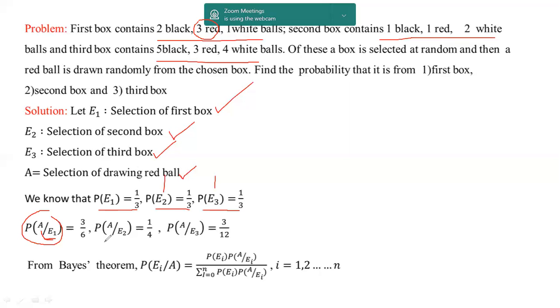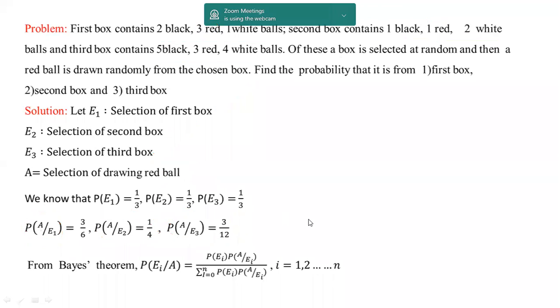Similarly, for the ball chosen from the second box which is red, we have only one red ball. So that red ball we are choosing. So 1C1 by total, that box contains 4 balls, so 1 by 4. This is the probability of getting a red ball from the second box. Similarly, the probability of getting a red ball from the third box is probability of A over E3, which is 3 by 12. So here the probabilities with respect to the boxes are provided. Using the Bayes theorem, we have to find which box the ball came from.